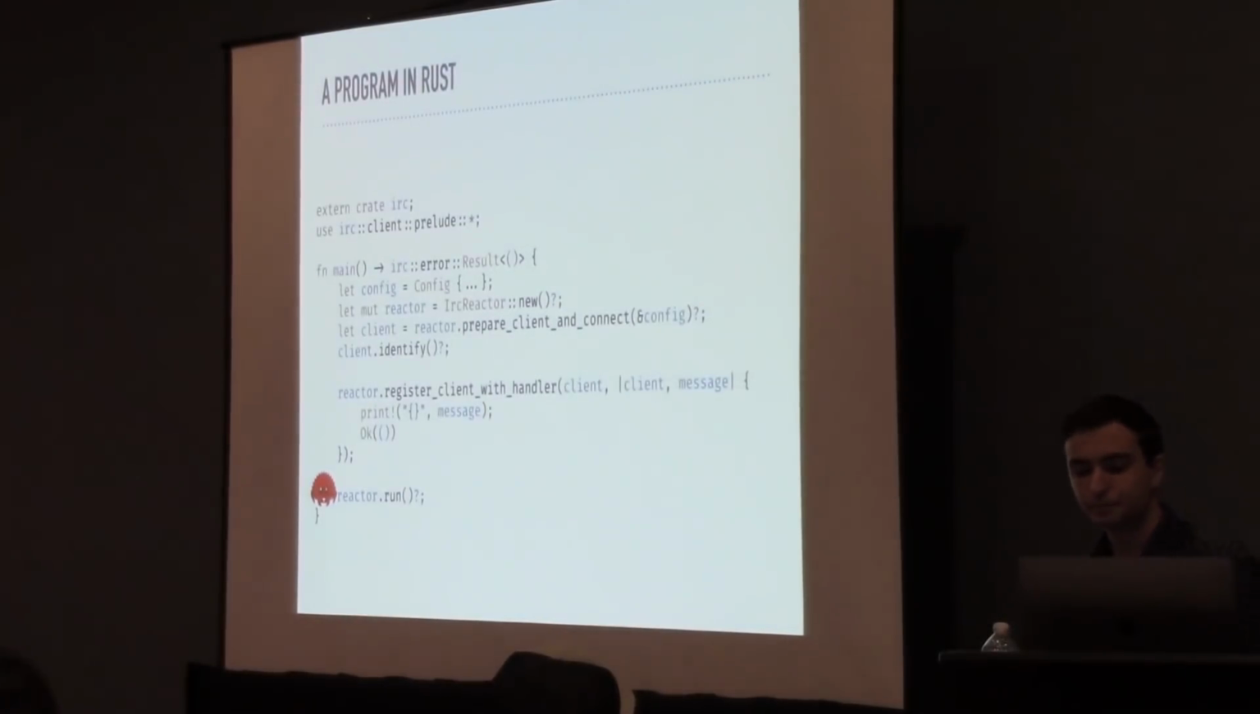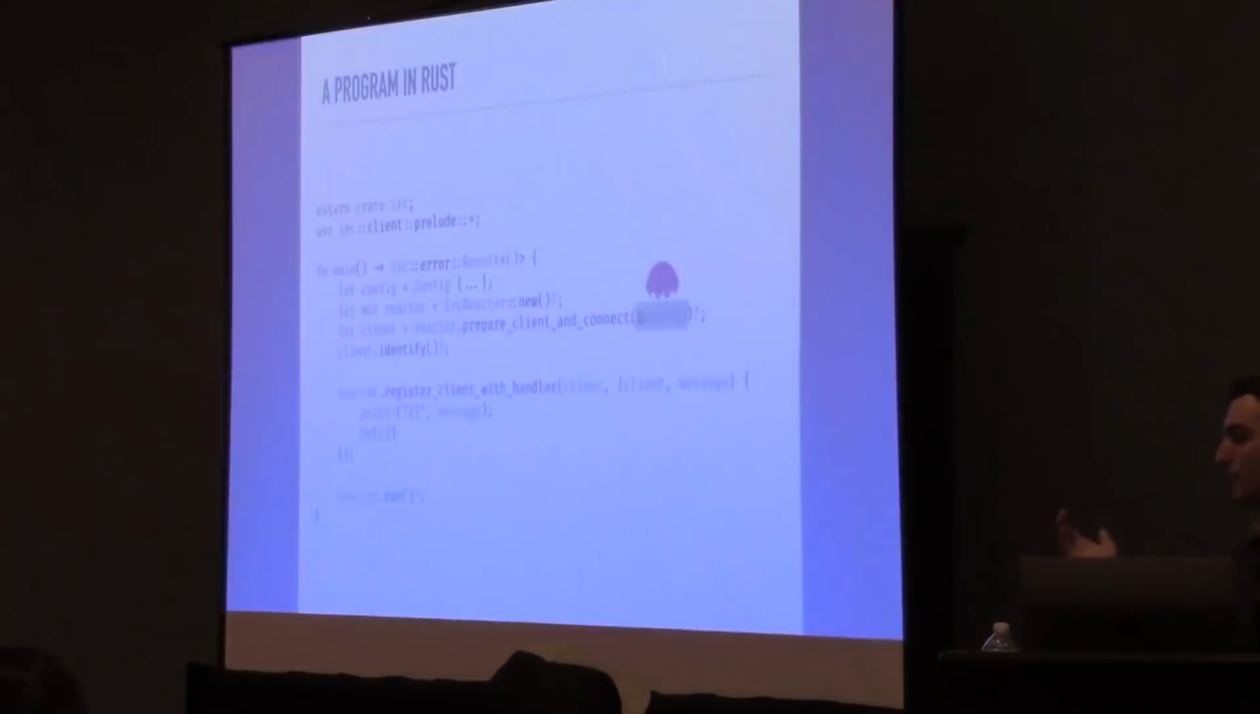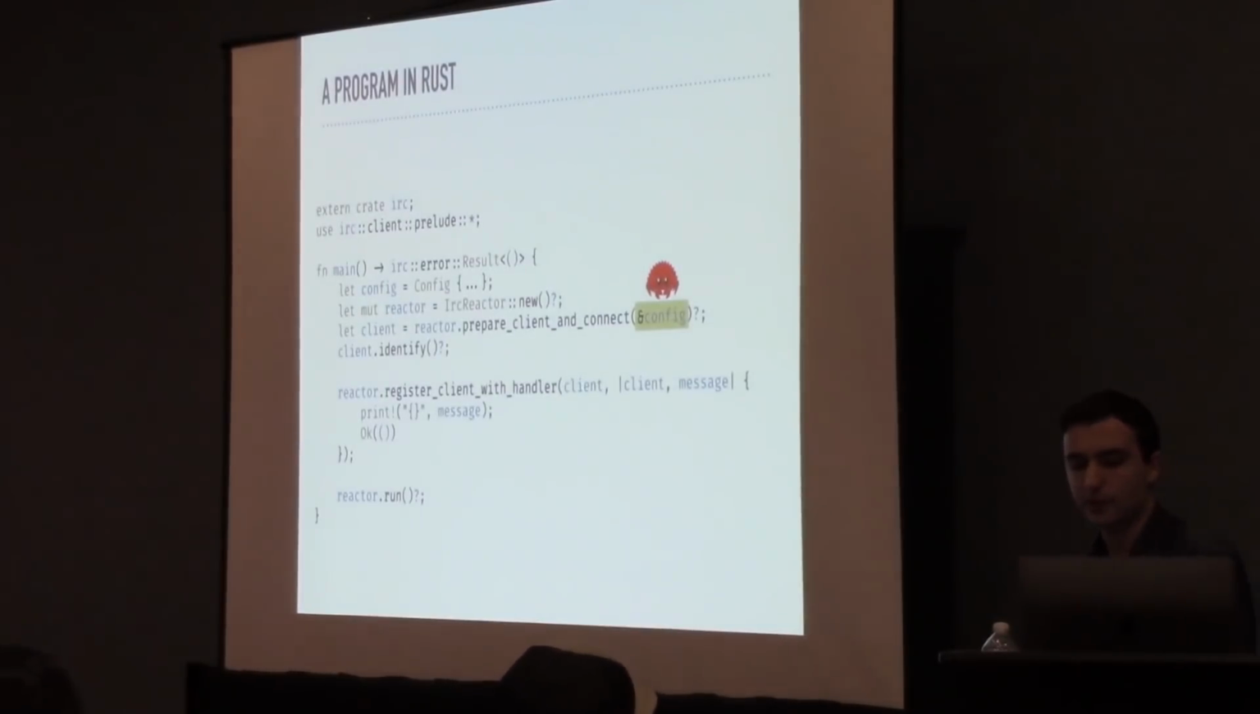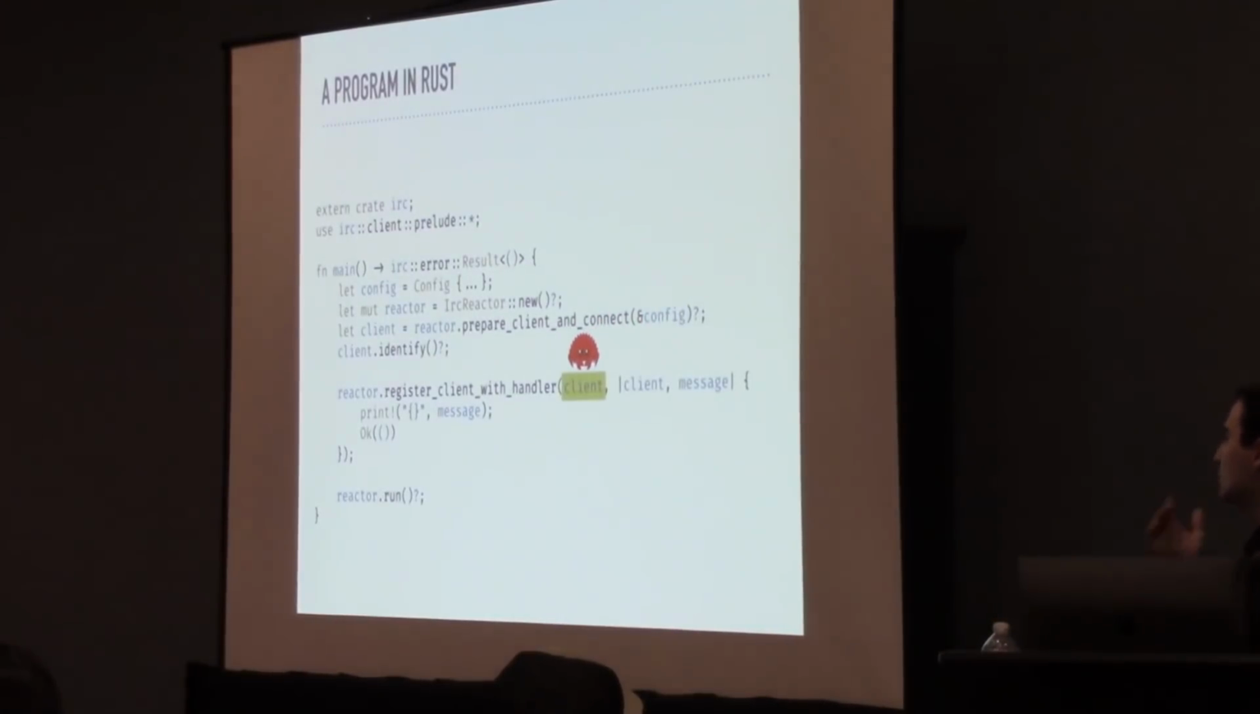And then we run the reactor, which causes the program to block indefinitely as it processes new messages as they come from the server. Now, you can see that here, we borrow a config in order to create the client. This allows us to later in the program make use of the configuration. We don't do it here. In principle, we're still allowed to continue using the configuration. By contrast, here we've moved the client into the reactor when we register it with this handler, which is important because it prevents us from later introducing concurrency-related bugs like data races by using the client from another thread while the reactor is running.